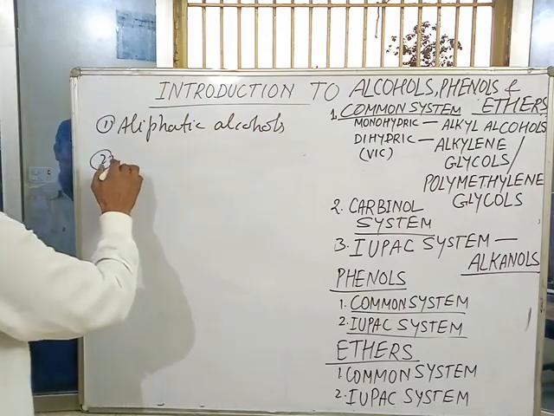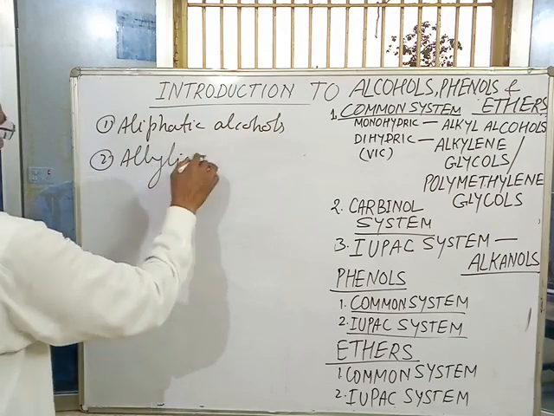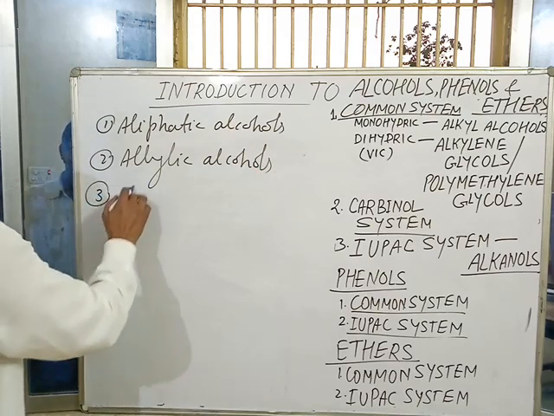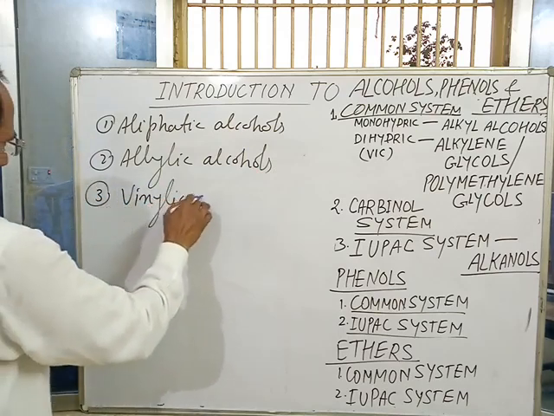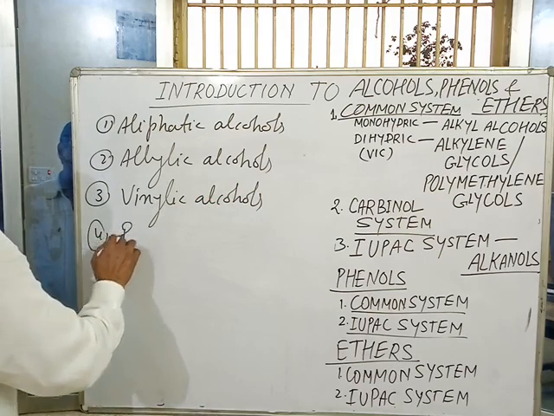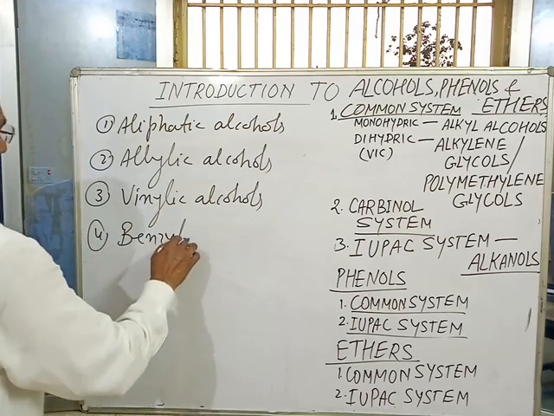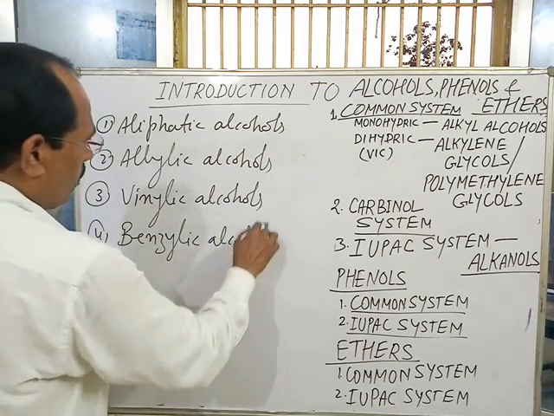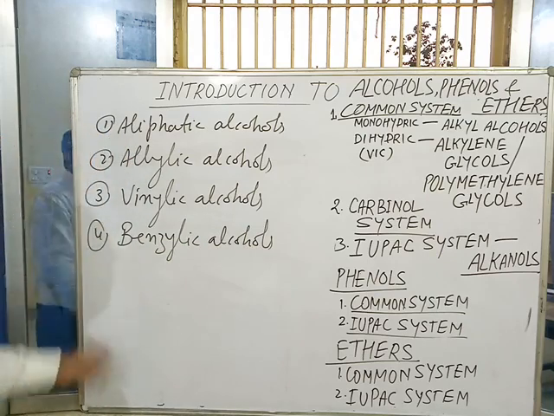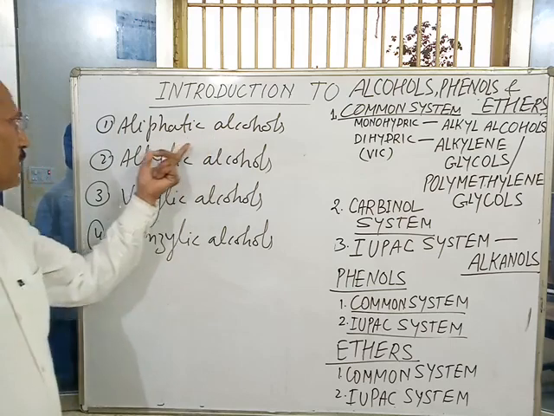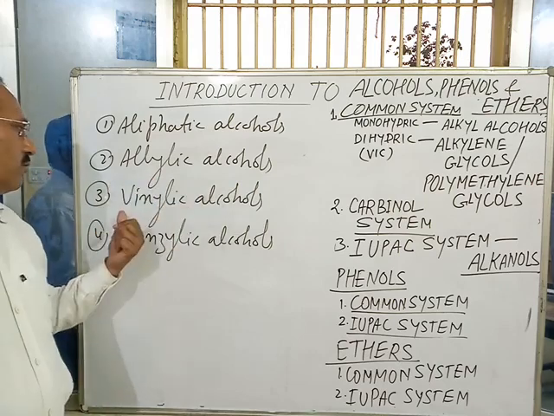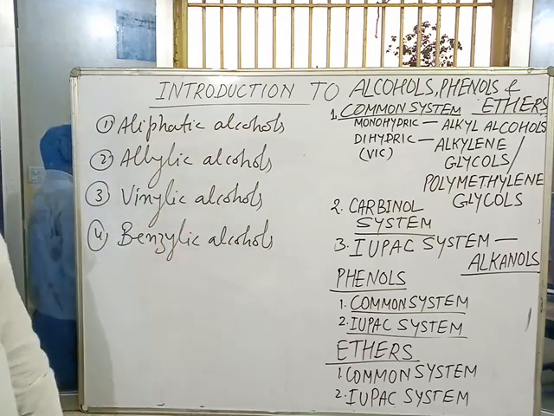According to the nature of the hydrocarbon chain, alcohols may be classified as aliphatic alcohols, allylic alcohols, vinylic alcohols and benzylic alcohols.